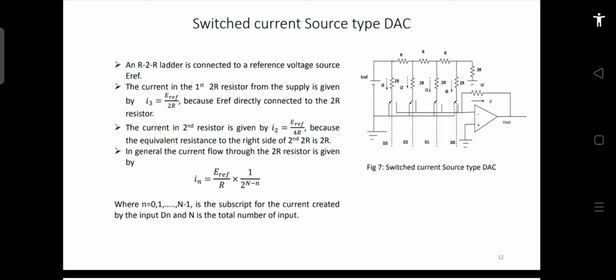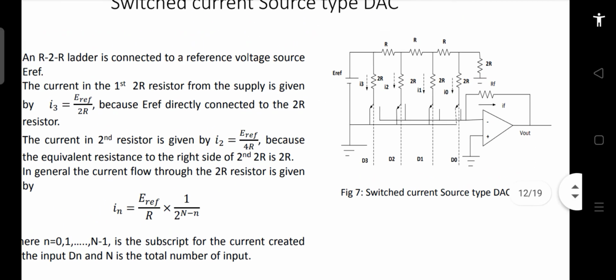The only difference is that earlier we were changing the terminals at which we applied the voltage. Here, to make it a current source, we convert that voltage into current, and we do not keep changing that voltage; rather we use a fixed reference voltage. We use that voltage as well, but it will be a little different. So this is what the circuit of a current source type of DAC looks like.